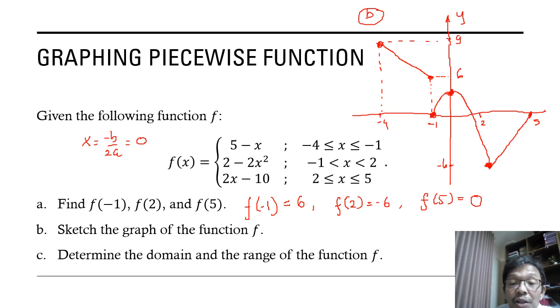And then we continue to part C, determine the domain and the range of the function f. You still remember the domain? The domain is the value of possible x.